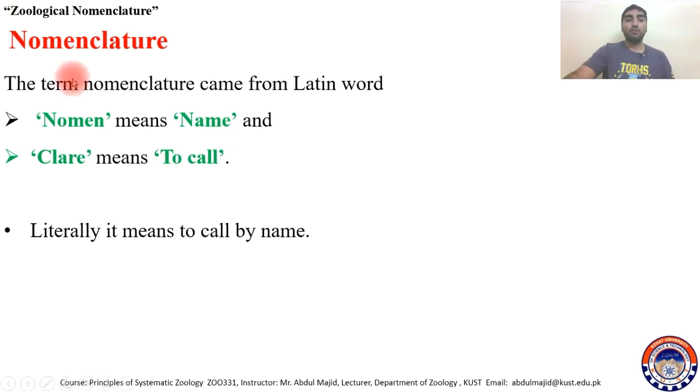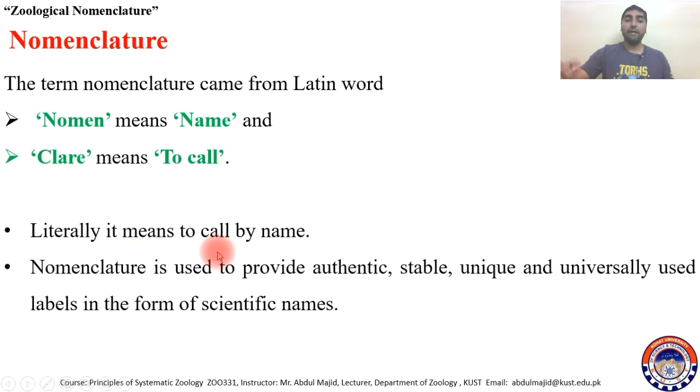So literally, nomenclature means to call by name. Nomenclature is used to provide authentic, stable, unique, and universally used labels in the form of scientific names. So what we do in nomenclature, we provide a name that should be authentic, it should be stable, not changeable, and unique, meaning the same name will not be present in the nomenclature for two things. So the name will be unique, like Lycopersicum esculentum as the name of tomato.